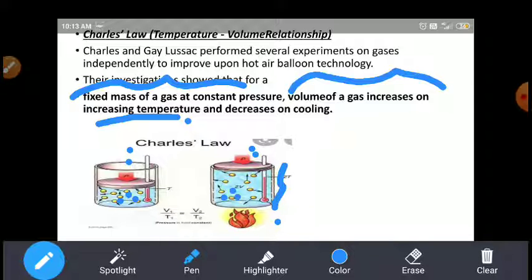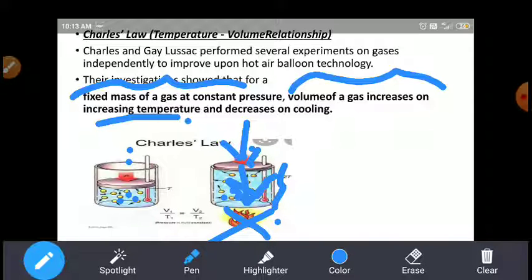And if we stop applying the temperature, then the piston moves in the downward direction.